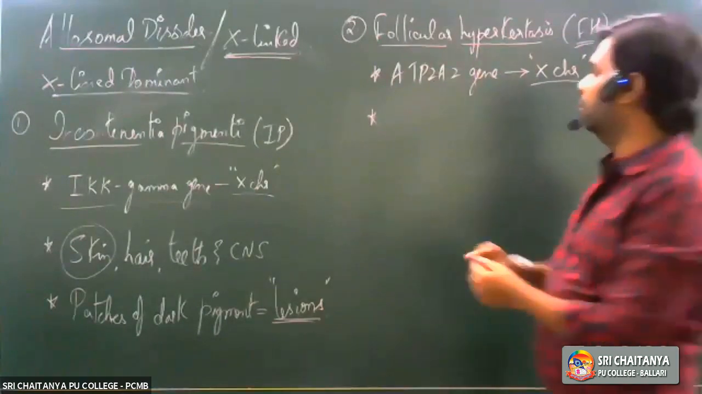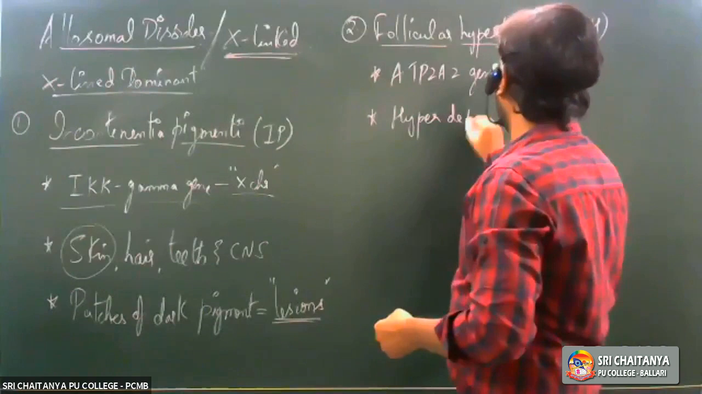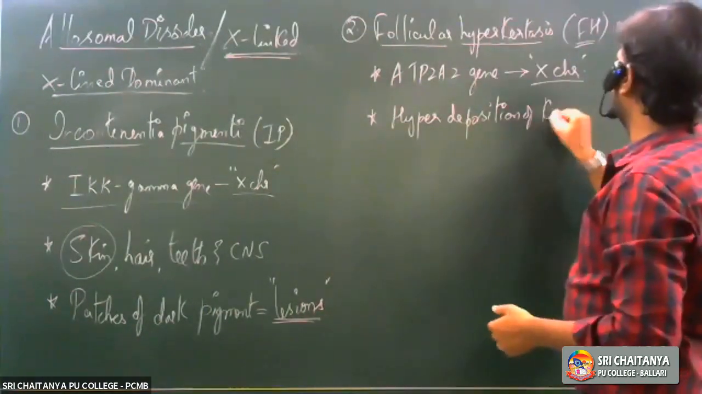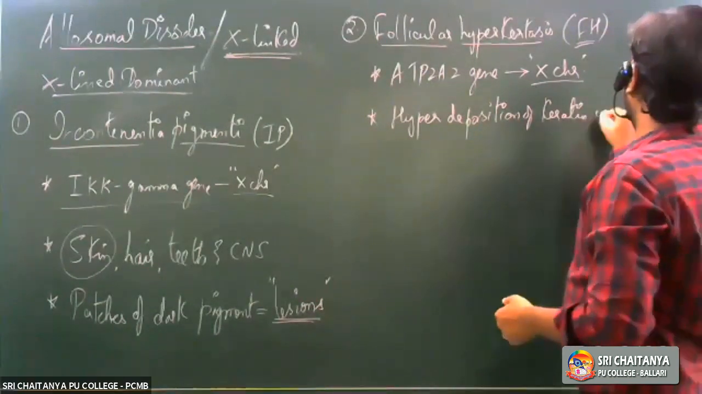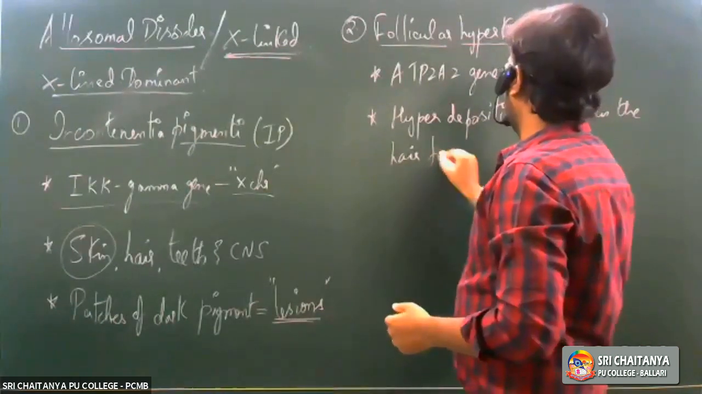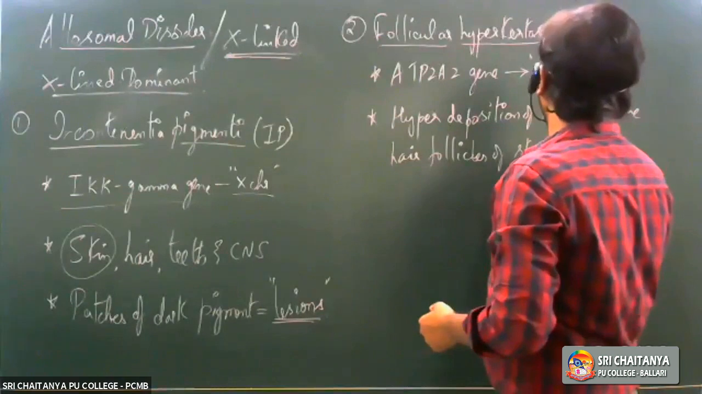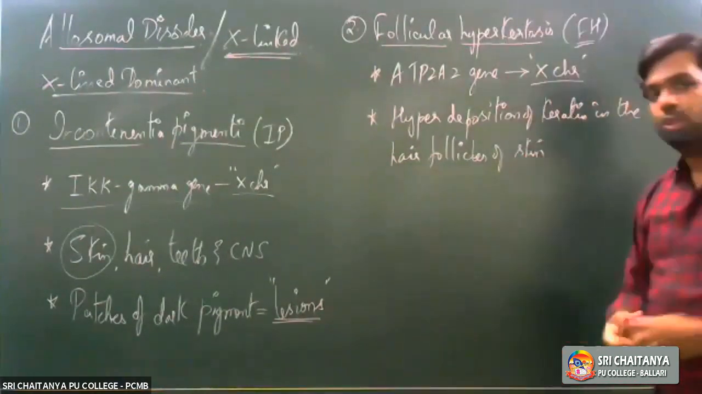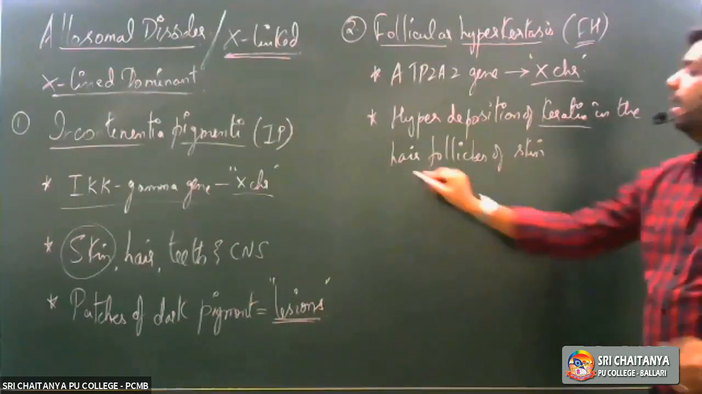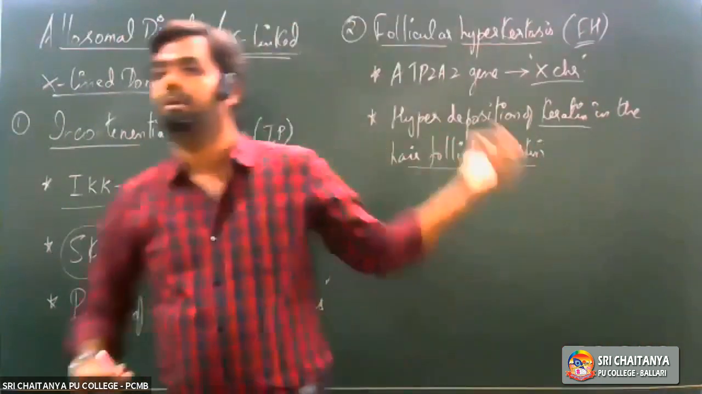So in this condition, there is hyper deposition of keratin in the hair follicles of the skin. So this also is a skin related disorder. There is hyper deposition of keratin in the hair follicles of the skin. Therefore, we started calling it follicular hyperkeratosis.